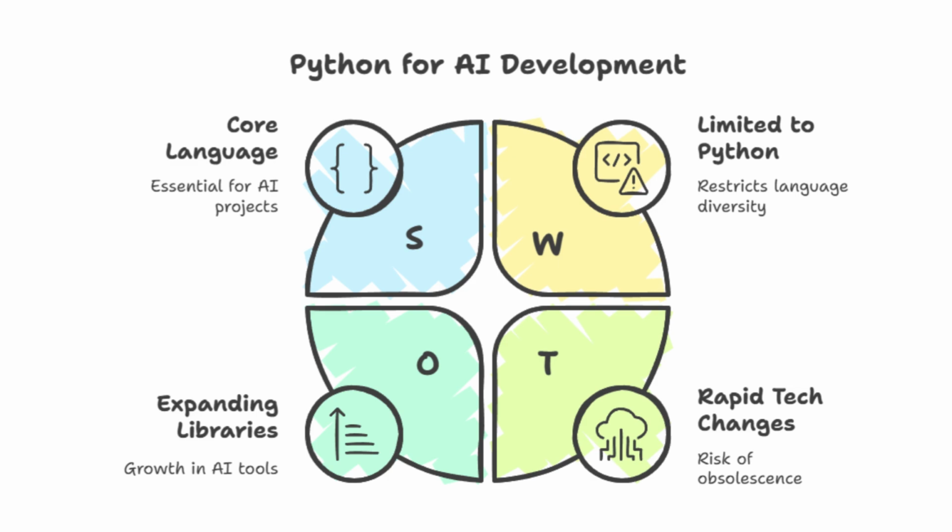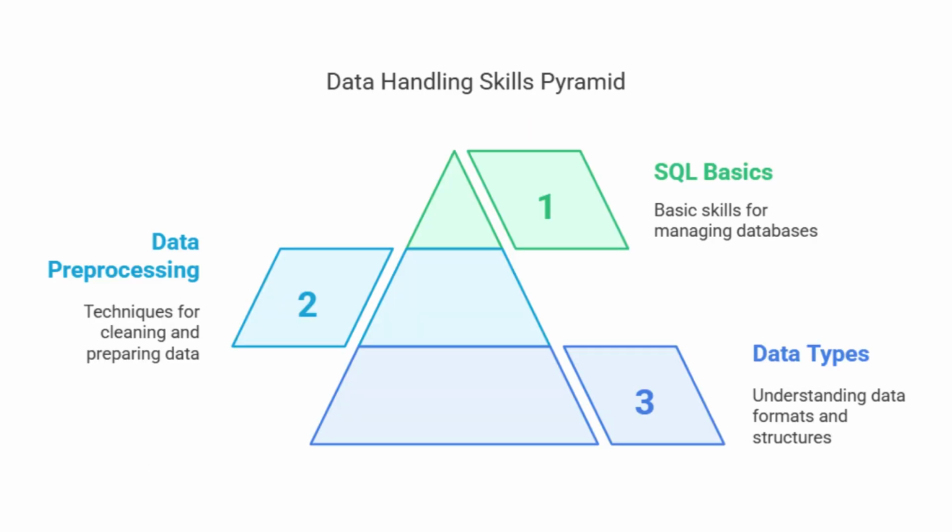Python is the primary language in AI development. Learn libraries like NumPy and Pandas for data manipulation, and Matplotlib for visualizations. Understanding data is crucial. Learn how to clean, pre-process, and manipulate data. Basic knowledge of SQL for managing databases is also helpful.